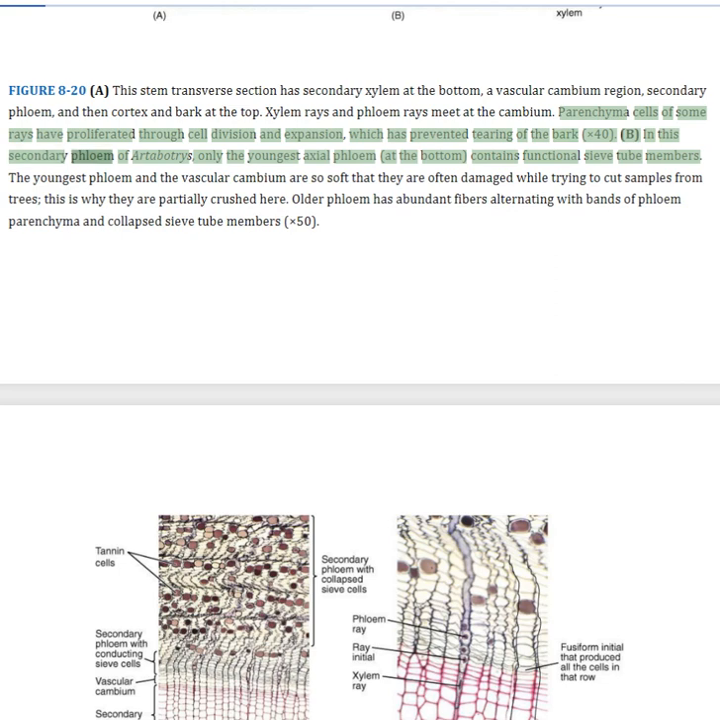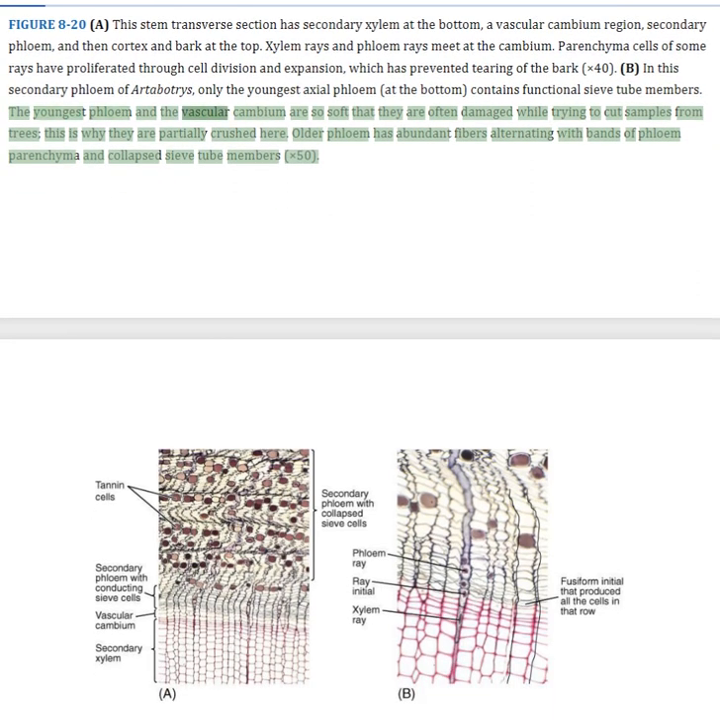In this secondary phloem of Tilia, only the youngest axial phloem contains functional sieve tube members. The youngest phloem and the vascular cambium are so soft that they are often damaged while trying to cut samples from trees. This is why they are partially crushed here. Older phloem has abundant fibers alternating with bands of phloem parenchyma and collapsed sieve tube members.